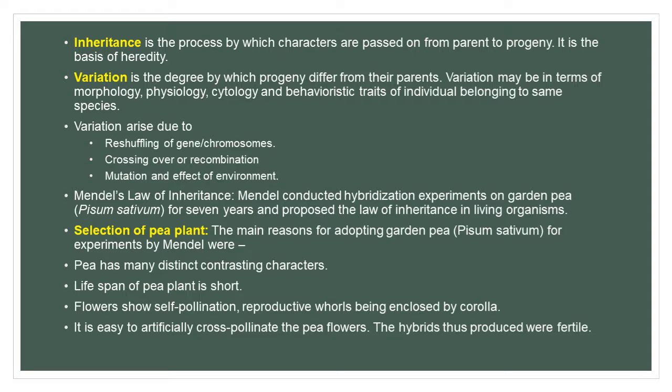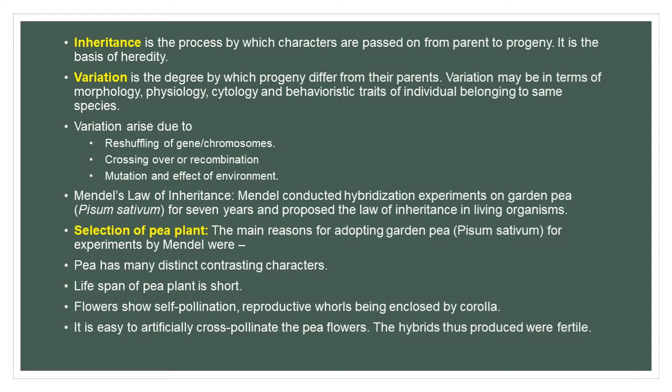First is Mendel's law of inheritance. Mendel conducted hybridization on the pea plant, Pisum sativum, for 7 years, for 7 characters or 7 traits. Hybridization is the formation of a hybrid, as you studied about artificial hybridization in chapter 2, sexual reproduction in flowering plants.